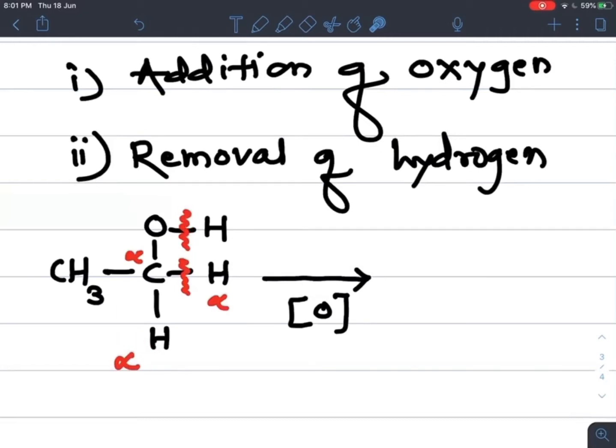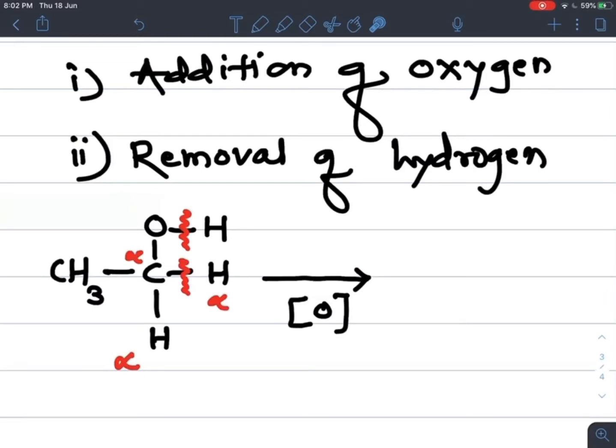So during oxidation, removal of H2 takes place. Removal of hydrogen takes place, and that's why this reaction is called an oxidation reaction. Now what happens? See, this oxidation takes place and we get, so what is remaining here? This H2 is removed in presence of any one oxidizing agent, either K2Cr2O7, CrO3 or KMnO4. Any one oxidizing agent you can write on the arrow.